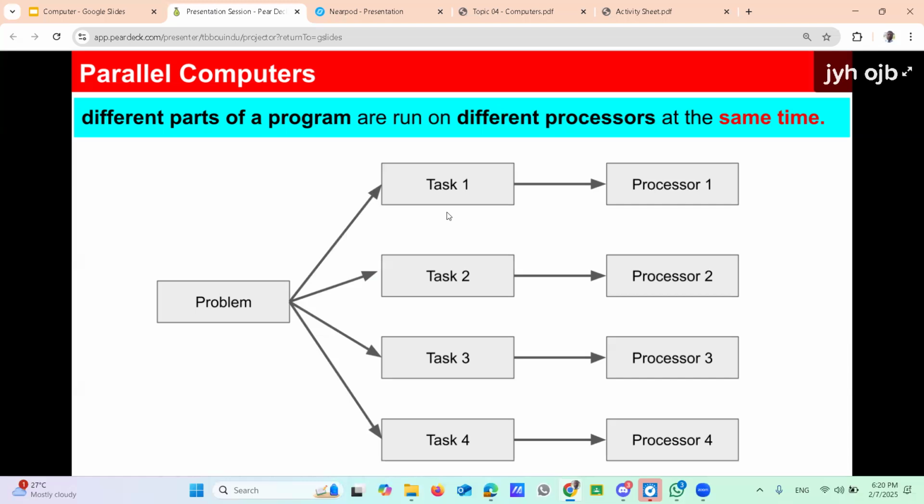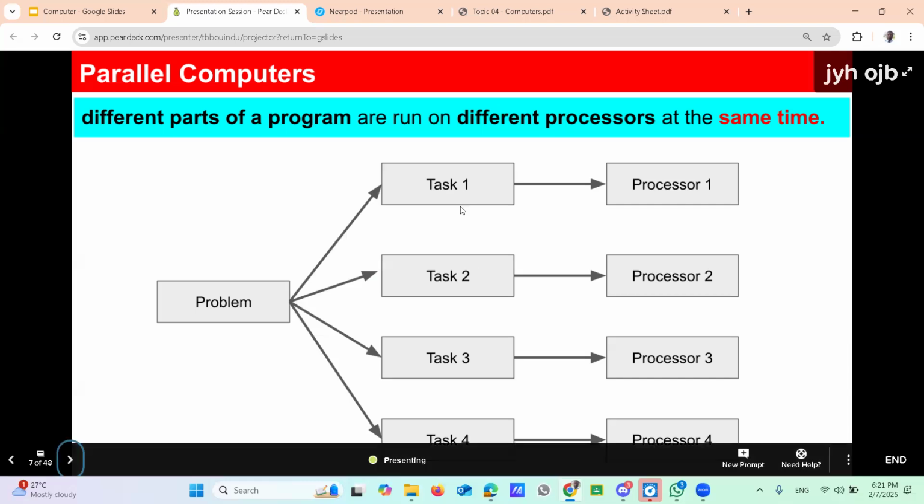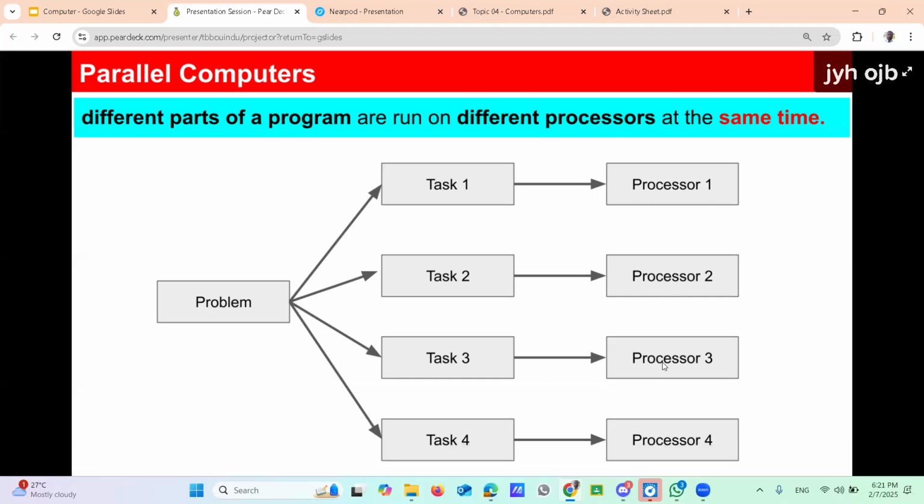That means you can finish the work more quickly, because of this parallel processing technology. Each subunit has a different processor: processor one, processor two, processor three. All these processors are working on the same problem but different tasks. That is called parallel computing. Is that point clear?